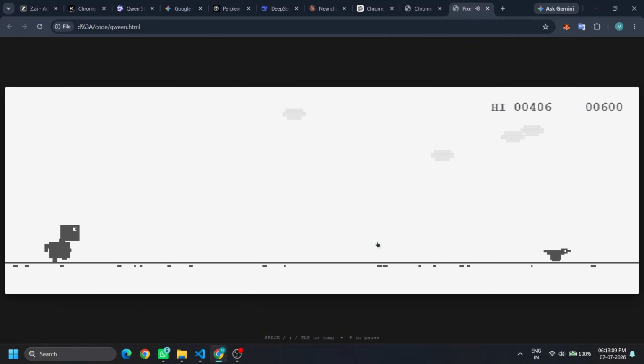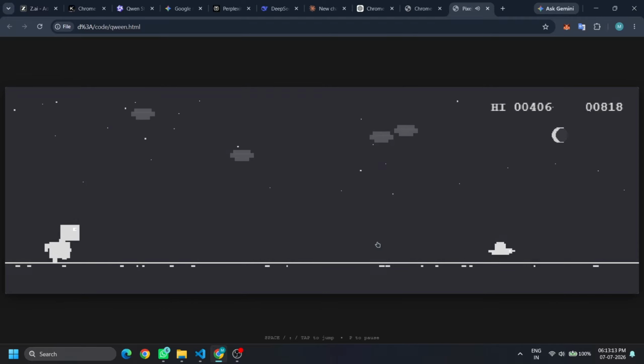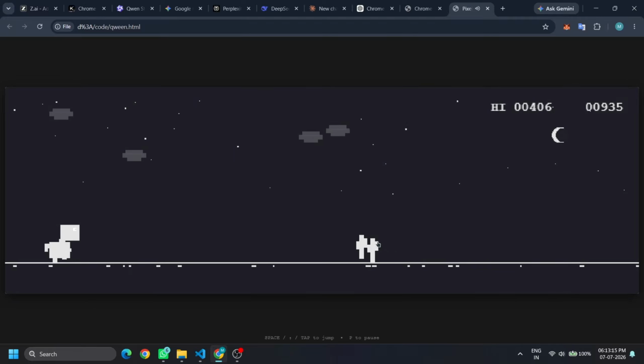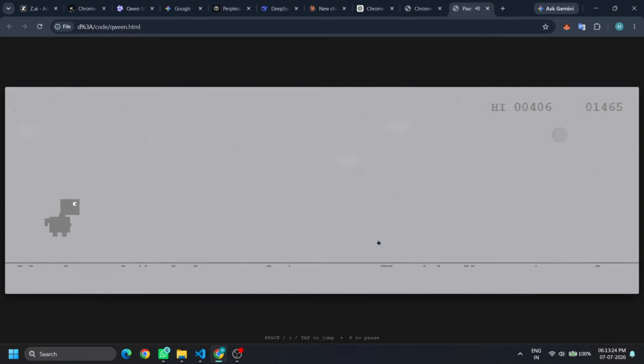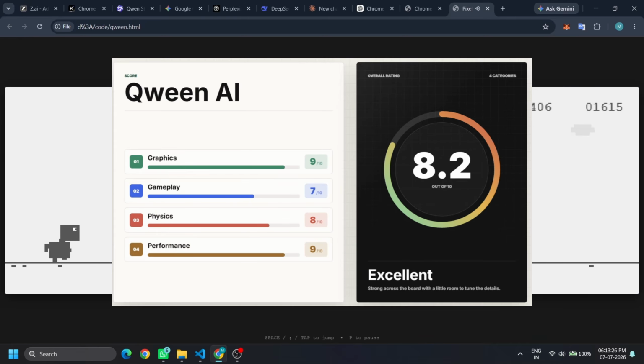The jump feels snappier and more consistent than the last one. Obstacles spawn cleanly, and the character lands right on the ground line instead of clipping through it. And most satisfying is the day-night cycle. Qwen with an overall score of 8.3.